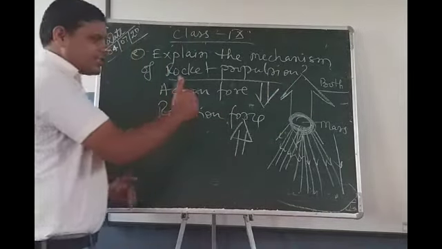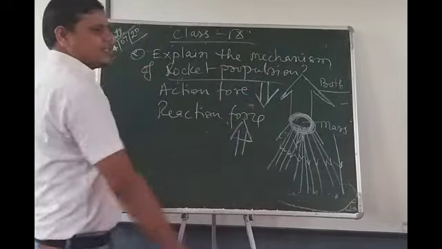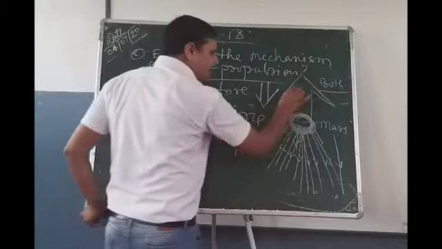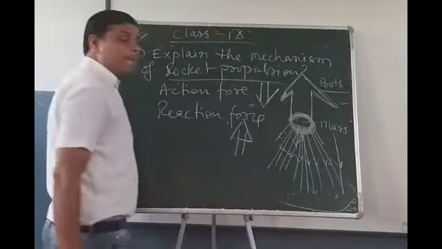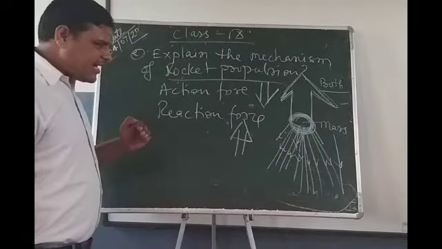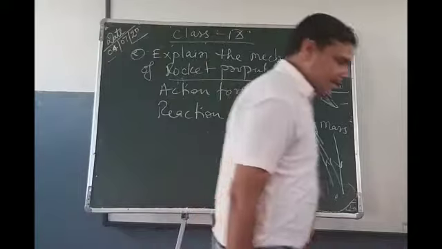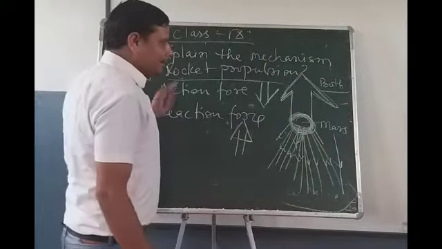So in the first step, when the fuel is burning, it is following the law of conservation of momentum. But as soon as the rocket leaves the ground, it starts following Newton's third law of motion. In the first stage, law of conservation of momentum. In the second stage, Newton's third law.